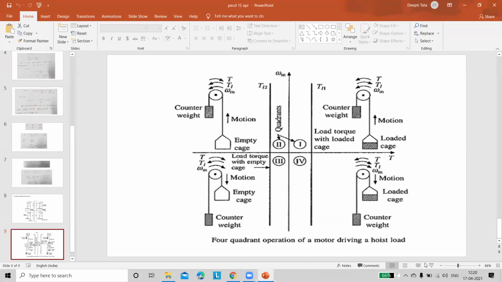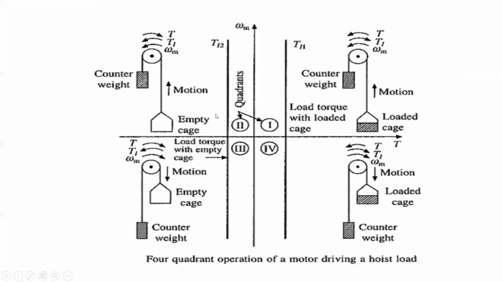Okay, so this screen is very clear to us. It is nothing but the speed torque characteristics of 4 quadrants. It is quadrant 1, quadrant 2, quadrant 3 and quadrant 4. With the help of this diagram, we are going to explain how the drive operates in 4 quadrants.